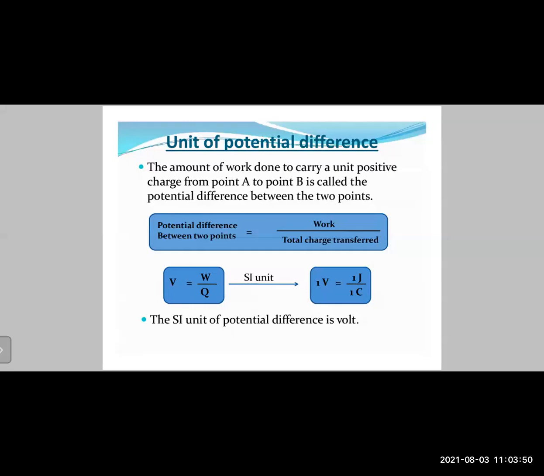Okay, so when we convert it into SI units, SI means the standard international unit, the international standard unit for voltage is just volt, capital V. So 1 volt is equal to 1 joule divided by 1 coulomb, right? Now in this case, joule is a unit for work and coulomb is a unit for charge. Okay, so the SI unit of potential difference is volt. You need to remember this.